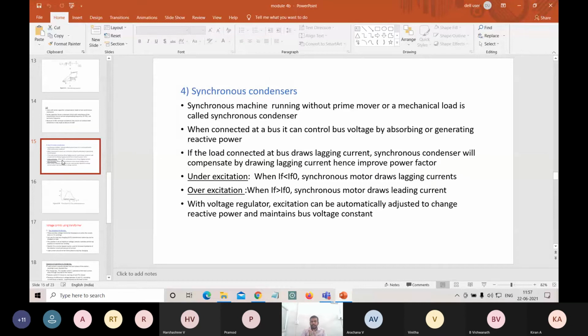So over excitation, under excitation. In over excitation, the IF is greater than IF naught. That is the concept. So when IF is greater than IF naught, it injects lagging current or it draws the leading current. So injecting of lagging current or drawing of leading current is nothing but injecting of reactive power. So reactive power requirement will be there only when there are inductive loads. If there are inductive loads, it is highly lagging.